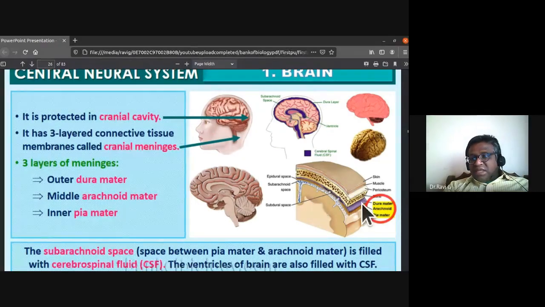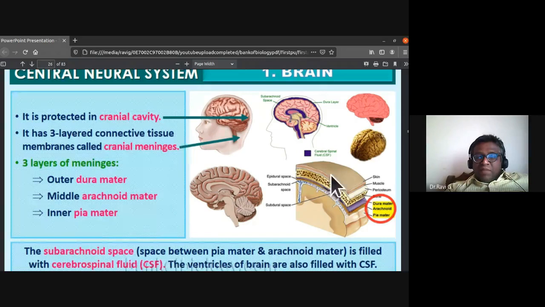You can see the outer dura mater, the middle arachnoid, and the inner pia mater. So these are the three layers of meninges, three layered connective tissue membranes called the cranial meninges. DAPA, you can remember DAP: the outer dura mater, middle arachnoid mater, and inner pia mater.